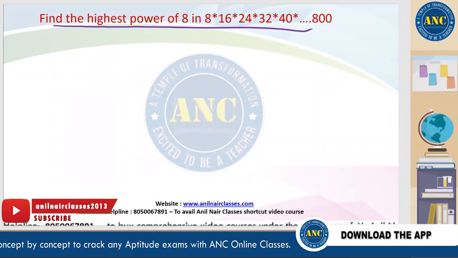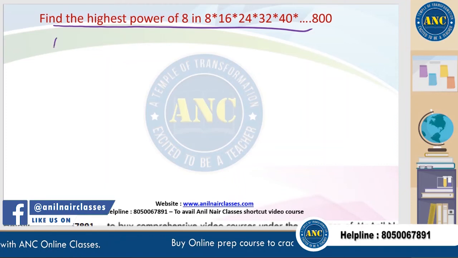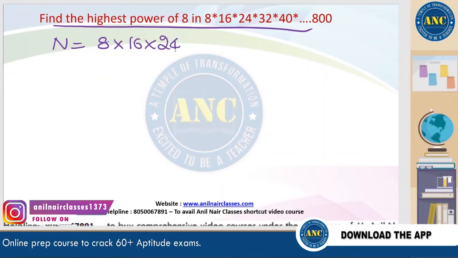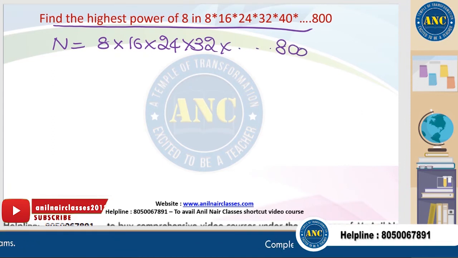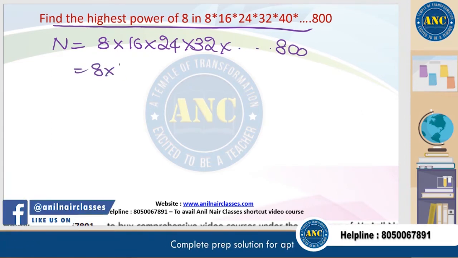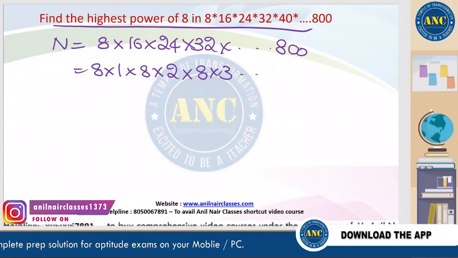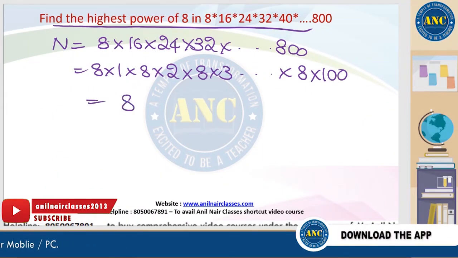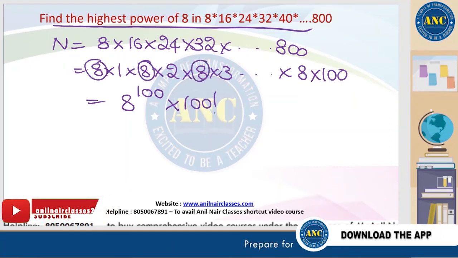Highest power of 8 in N is 8 into 16 into 24 into 32 and so on up to 800. So here it is nothing but 8 ones are 8, 8 twos are 16, 8 threes are 24, 8 hundreds are 800. 8 is multiplied 100 times. So it is 8 power 100 into 100 factorial.